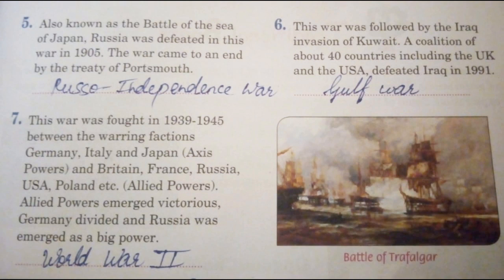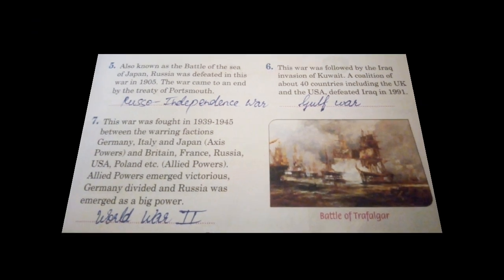Seventh question. This war was fought from 1939 to 1945 between the warring factions Germany, Italy and Japan, the Axis powers, and Britain, France, Russia, USA, Poland and others, the Allied powers. The Allied powers emerged victorious, Germany was divided, and Russia emerged as a big power. The answer is World War II.